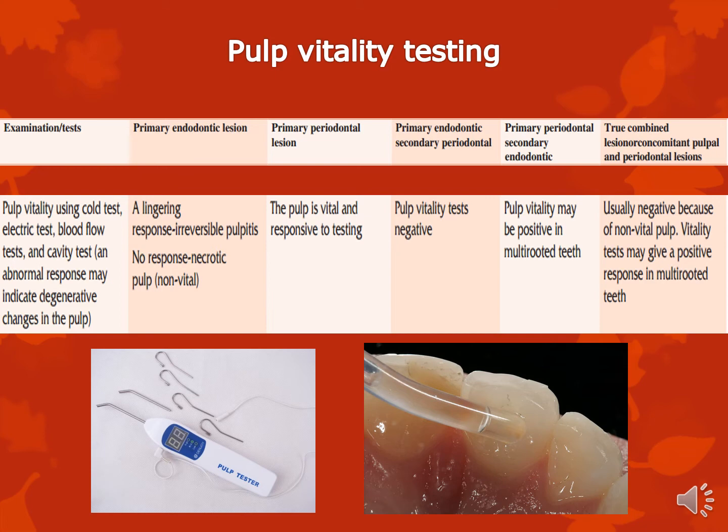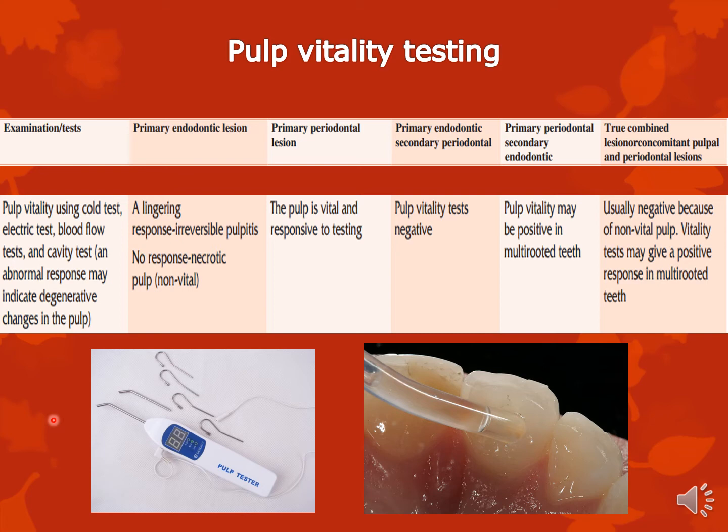Pulp vitality testing. So like we said, you can either use electricity or you can use a cavity test or you can use a thermal test. So if you have a primary endodontic lesion, the response is usually lingering. If it is lingering, that means your patient is responding to the thermal input, but it is not a normal response. It is a lingering or an exaggerated response.